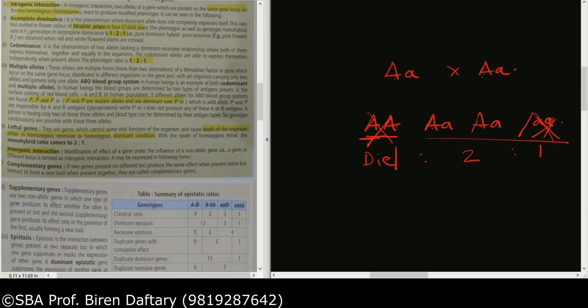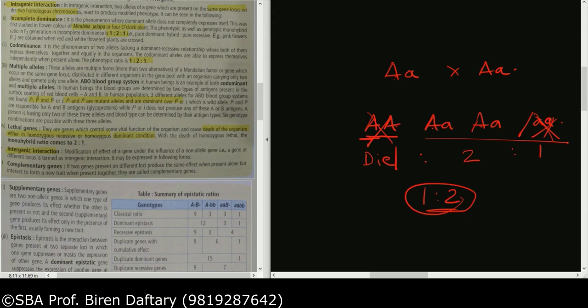The rule is that if the lethal gene is present in double dosage, it will cause death. It may be dominant or recessive. Clear? If capital A is the lethal gene, that animal will die. If small a is the lethal gene, small a will die. In any case, the ratio is going to be 1 is to 2, which is given over here.